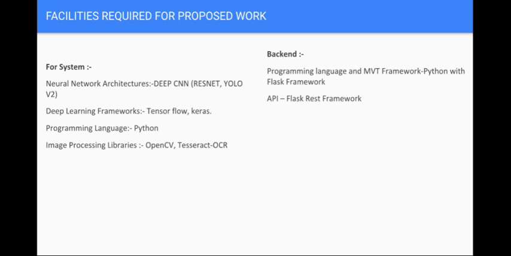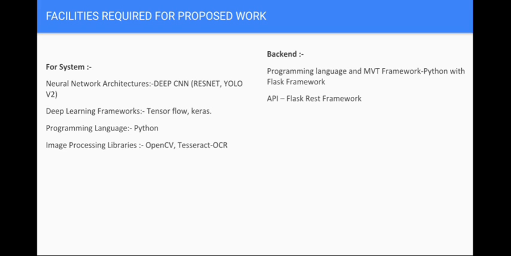Programming language Python, as it makes it easier to code the machine learning backend as well as the API backend. Image processing libraries, OpenCV for image processing and Tesseract OCR for extracting text from the image. For the backend, we are using the Flask REST framework for making our whole backend server.